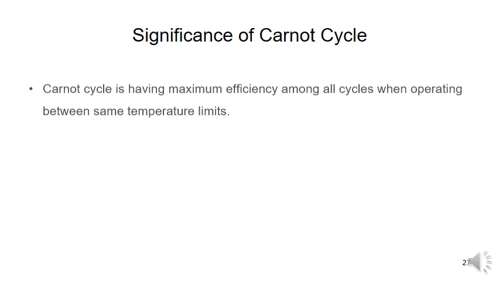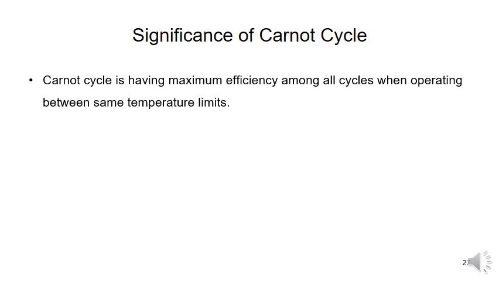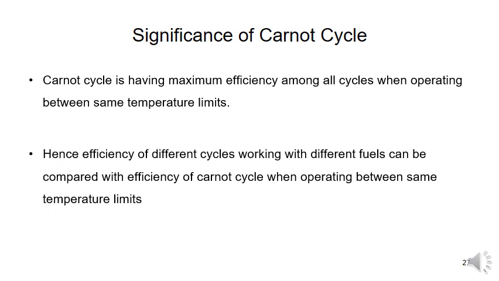So, what is the significance? We can tell that the Carnot cycle has the maximum efficiency among all the cycles when operating at the same temperature limits. Hence, the efficiency of different cycles working with different fuels can be compared with the efficiency of the Carnot cycle operating at the same temperature limits.